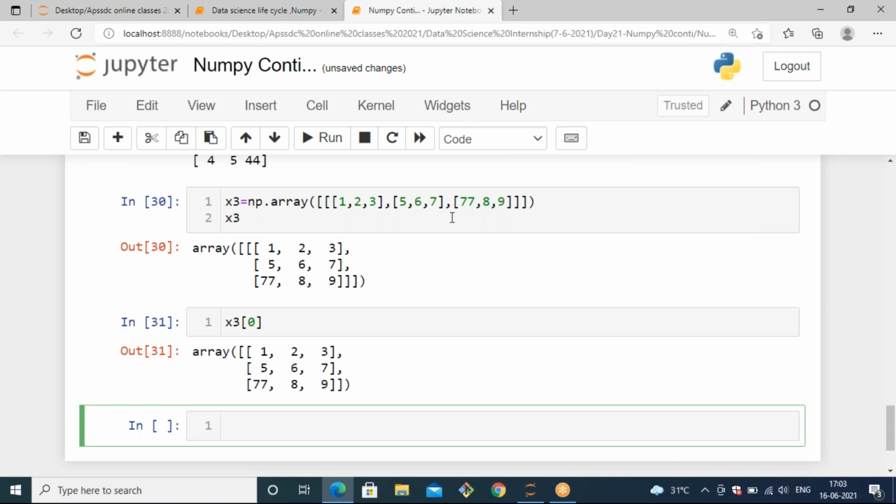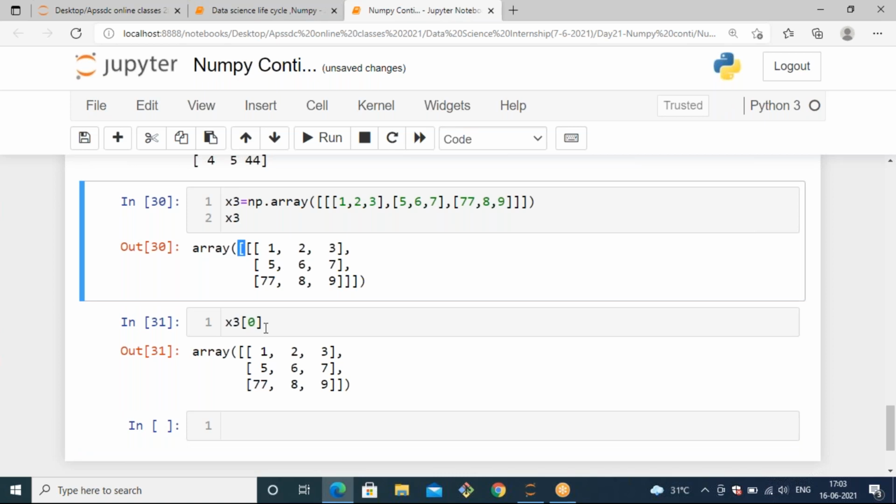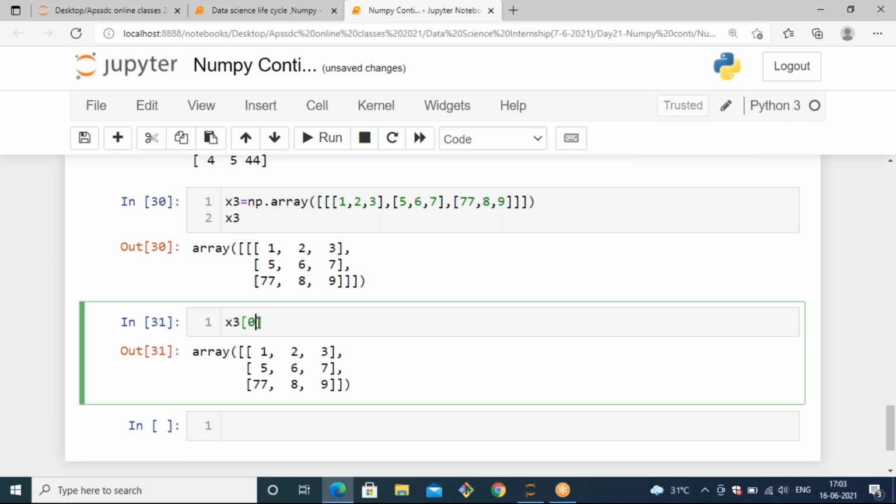Inside the single dimension array, the default index is 0. So when you mention x3 of 0, it will get the entire row. Out of this, I want to get the 0th index row, so you can mention x3 of 0, 0.